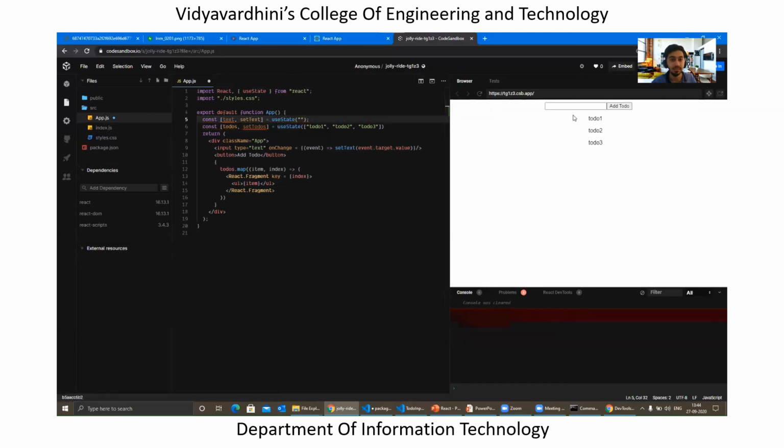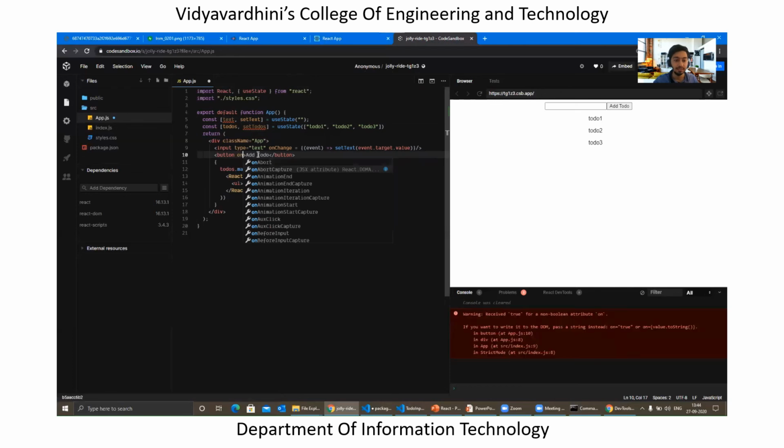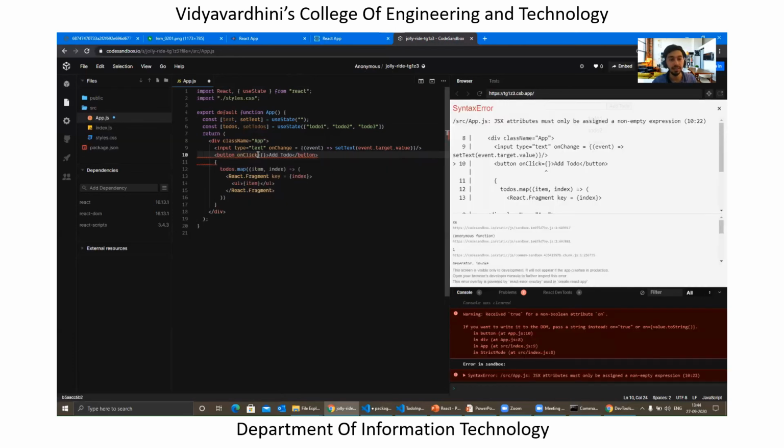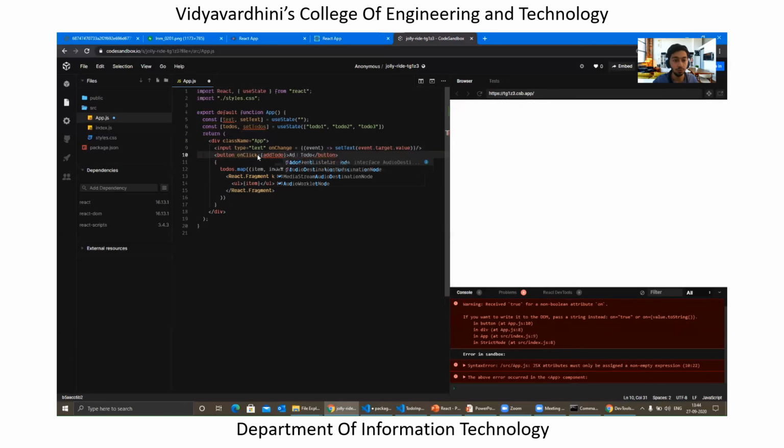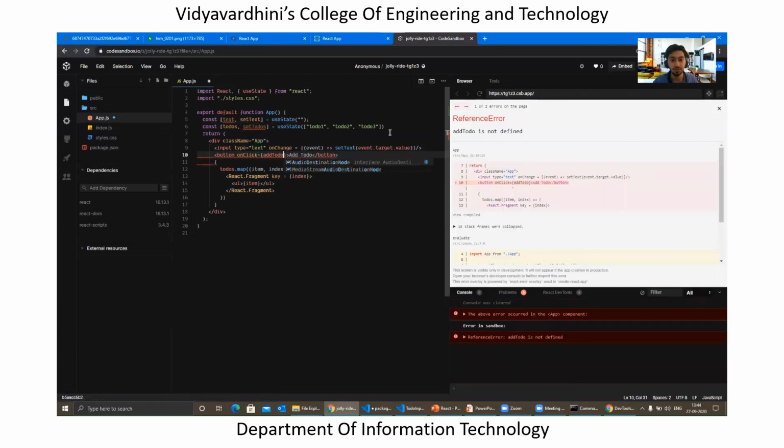And again, we see that the to-do list are ended over here. And the last thing which we need to do is, once the button is clicked, we need to just add the new to-do to the list, right? So in this case, I will be creating a new function which is called add to-do, and still the function has not been created, and that's the reason we are getting the error. So let's just create a function called add to-do.